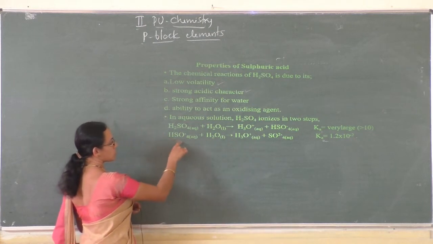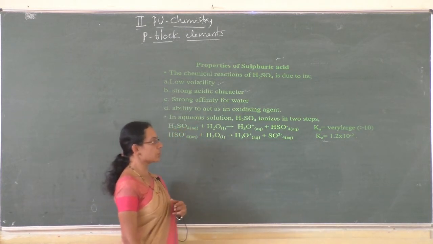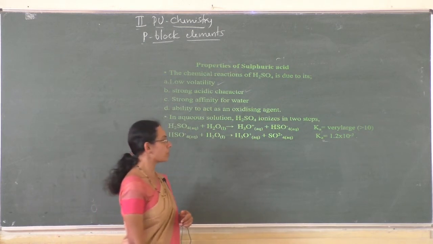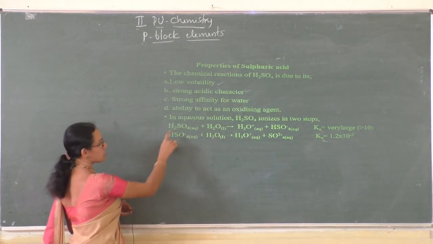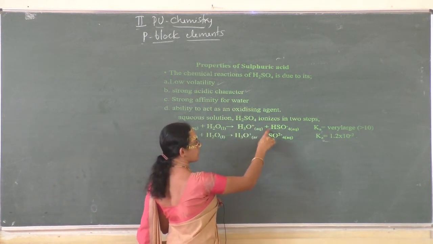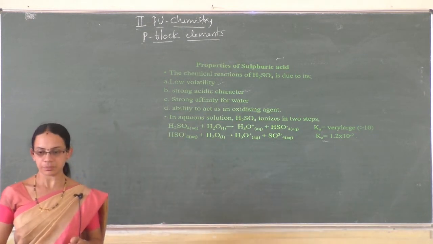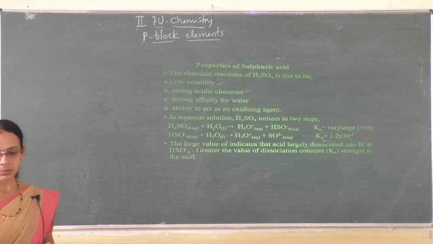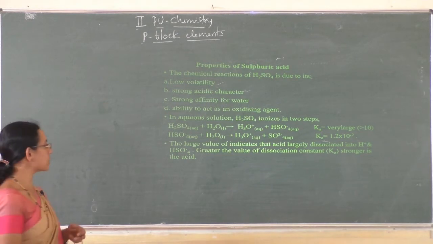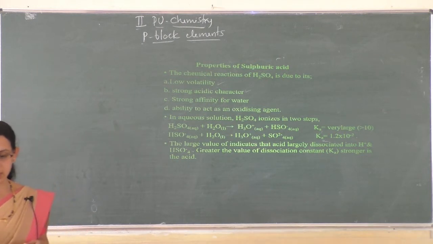In the second step, HSO4 minus dissociates to give H3O plus and SO4 2 minus. For this, the dissociation constant is 1.2 into 10 to the power minus 2. So because of the very large dissociation constant, sulfuric acid is mainly present in the form of H3O plus and HSO4 minus. Hence it acts as a strong acid.